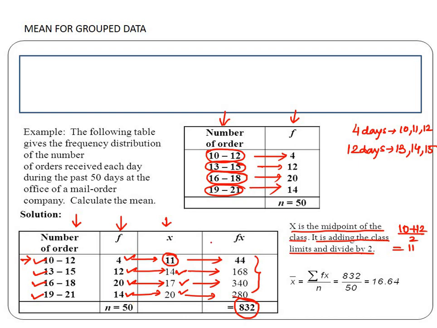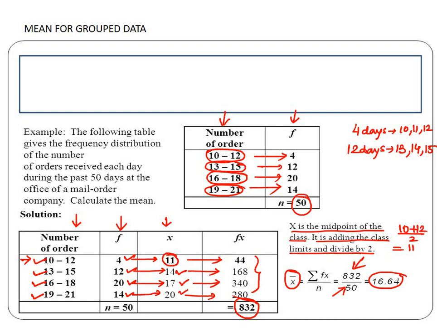And the sum of all the frequencies, as already provided in the question, is 50. So we know that the mean is summation xi fi divided by n. So summation xi fi is 832 divided by the summation of all the frequencies, that is n, 50, and this gives us 16.64. So in this way we find the mean for grouped data.